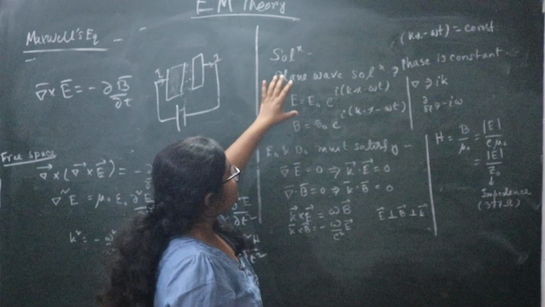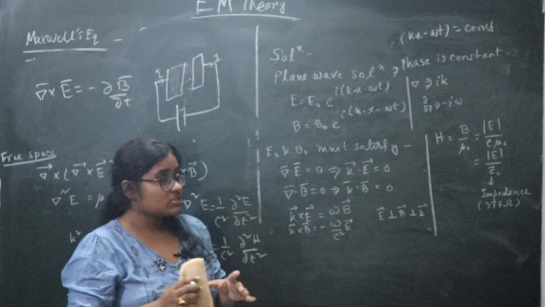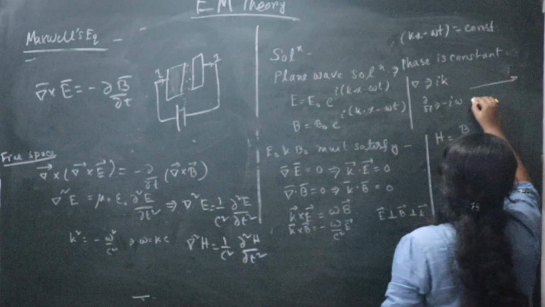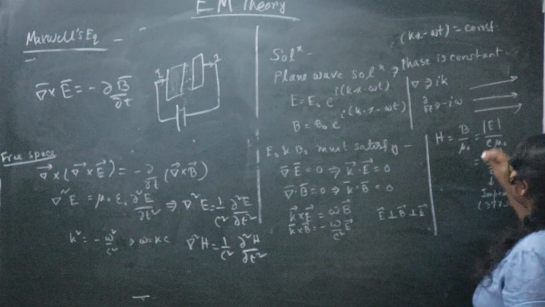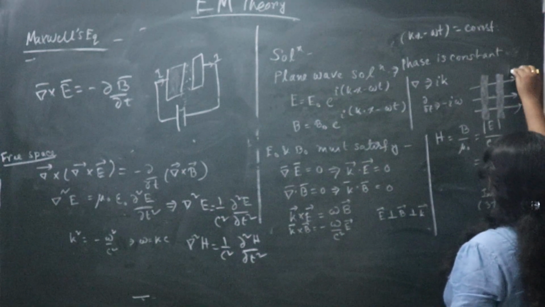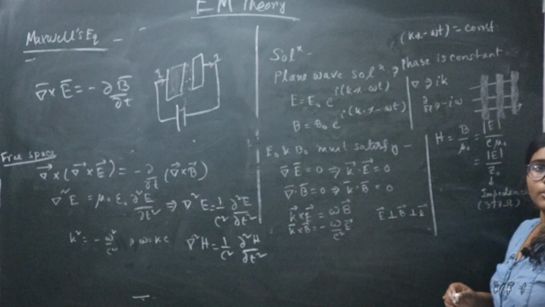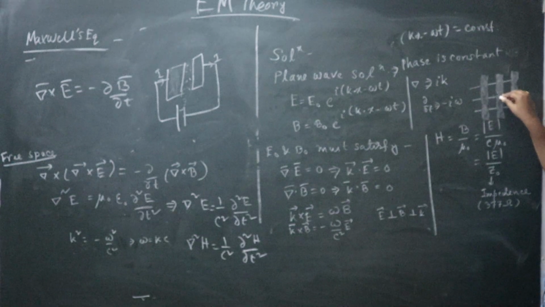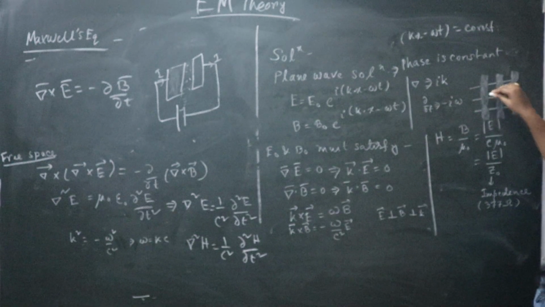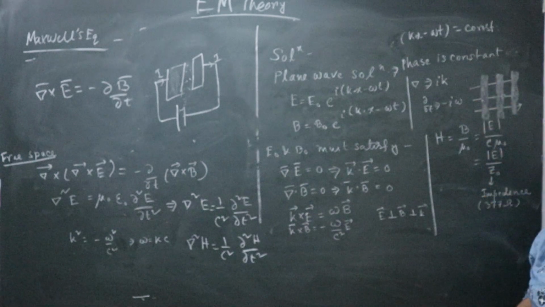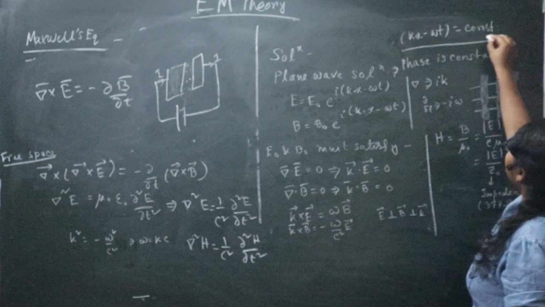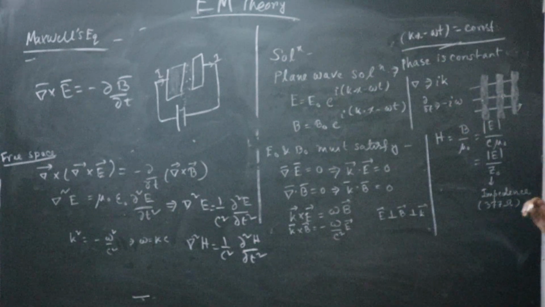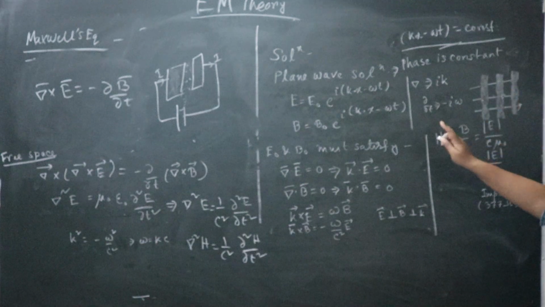Okay. Now the plane wave means the phase is constant over the plane. If the wave is propagating along the z direction, suppose, and you are drawing planes perpendicular to the direction of propagation, the phase here will be constant to the phase here also, and it will be constant over all the planes. That is, the kx minus omega t term, the phase term, should be constant over this plane. So that is the basic meaning of the plane wave solution.